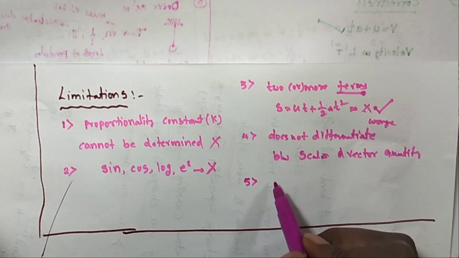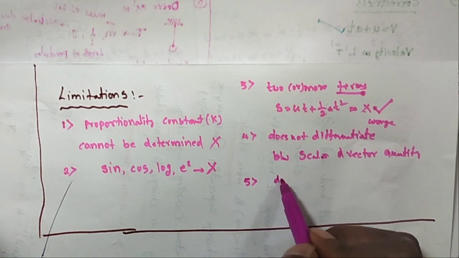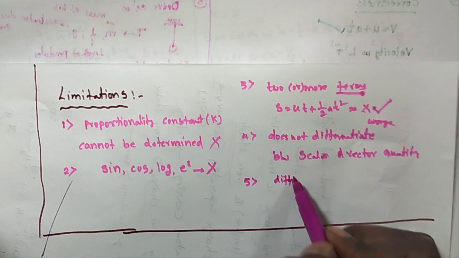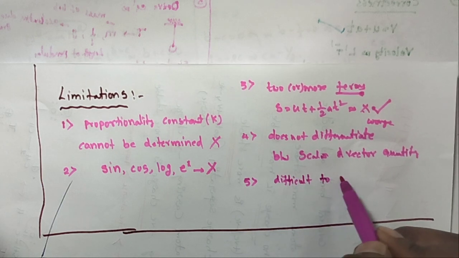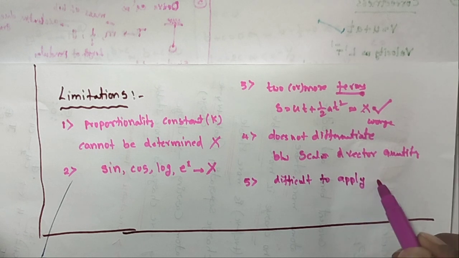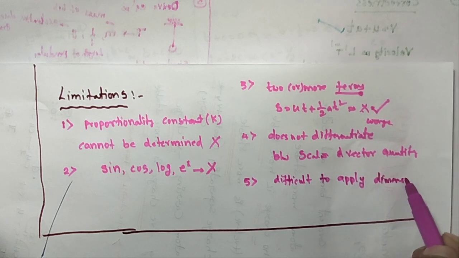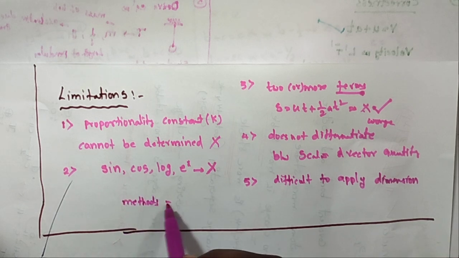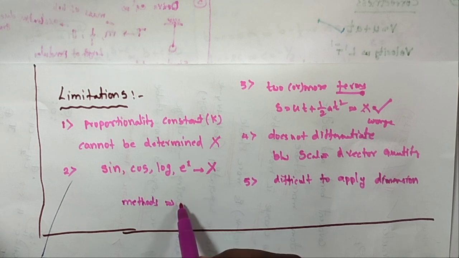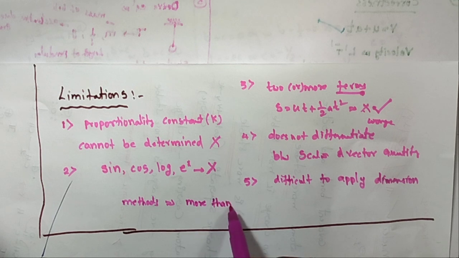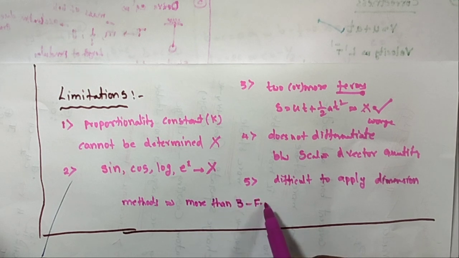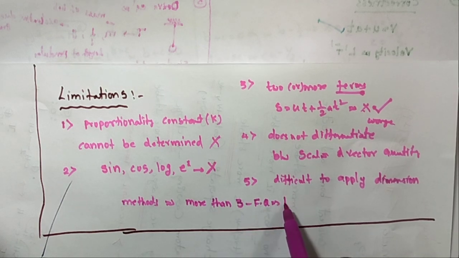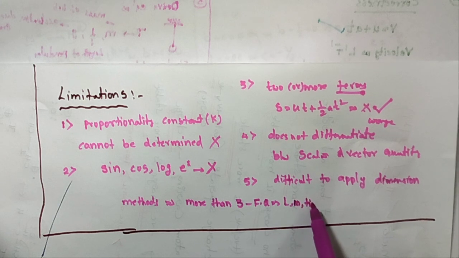Next, the last one: it is difficult to apply dimension methods if a physical quantity depends upon more than three fundamental quantities, for example length, mass and time.